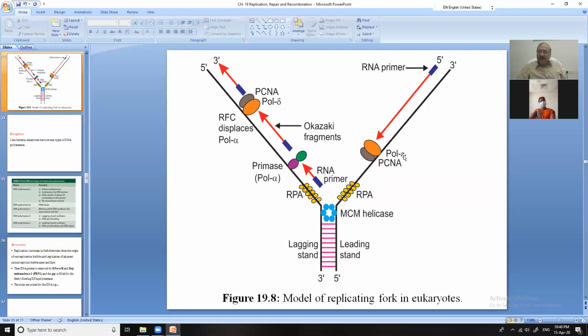These pieces are joined by the DNA ligase enzyme, and you will have a continuous length. So Okazaki fragments are formed in the lagging strand. I told you that the length of the Okazaki fragment in prokaryotes is less, and in the eukaryotic cells it is more.